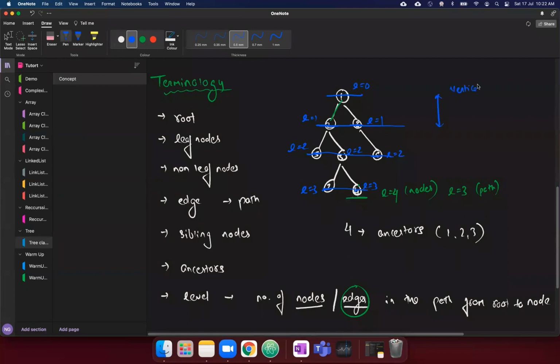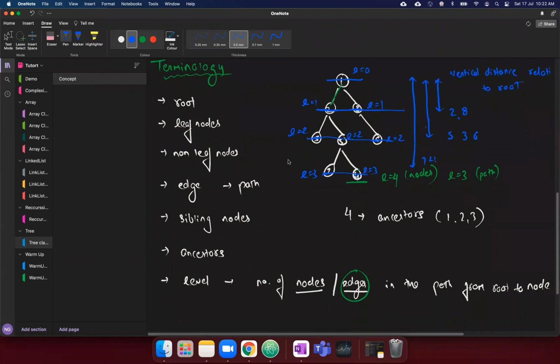One more thing to observe is this is like a vertical distance relative to the root node. Okay. So 2 and 8 have level 1. Then 5, 3, 6 have level 2. Then 7 and 4 have level 3. Okay, like that. Am I clear so far? What is the level?